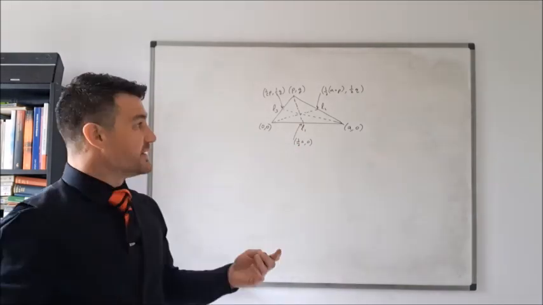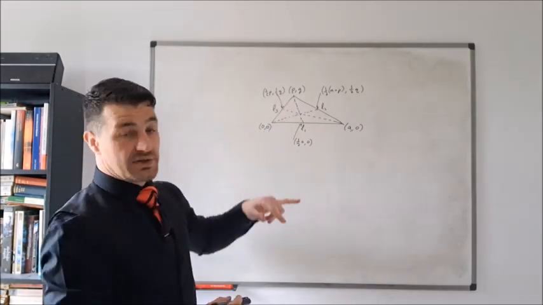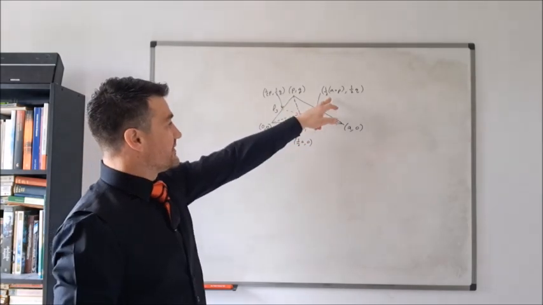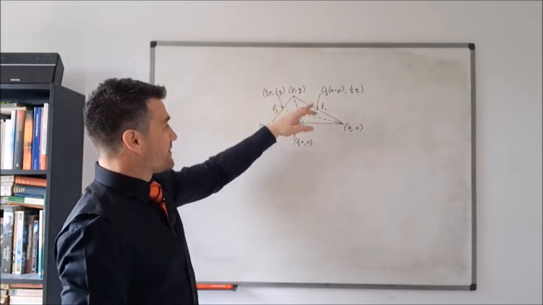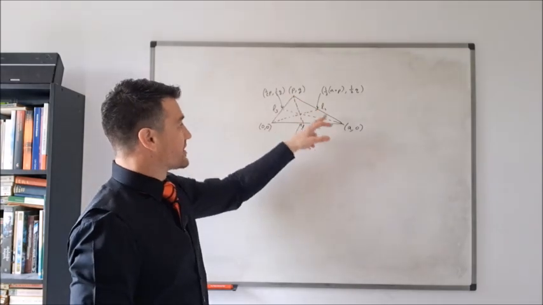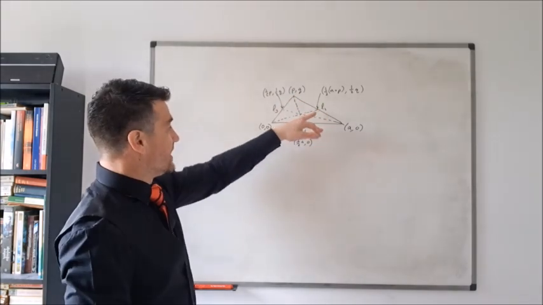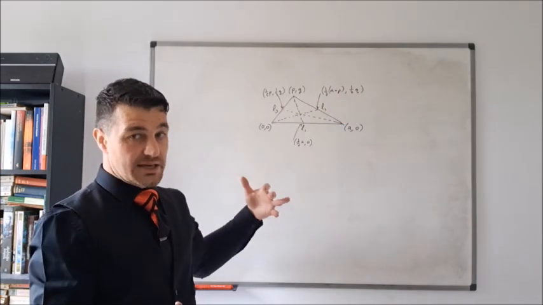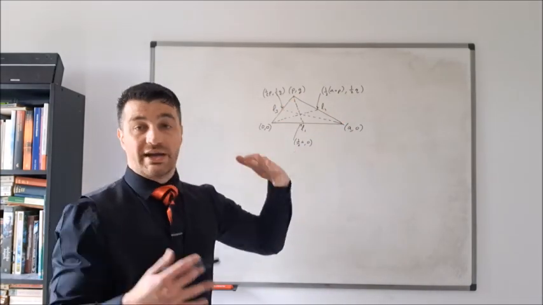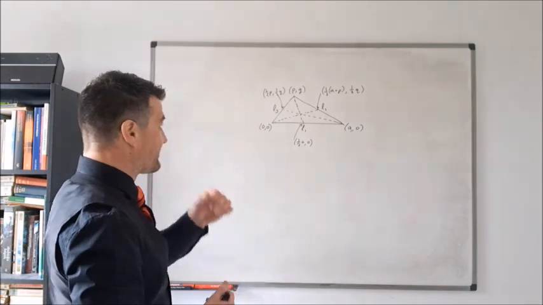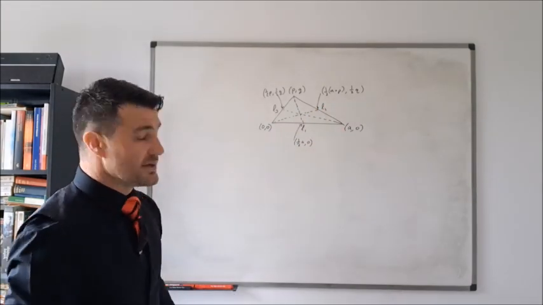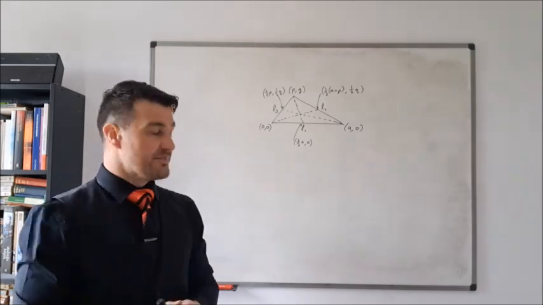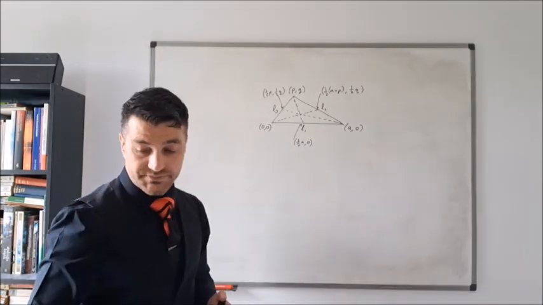If you want to find the coordinates of the midpoint of a line segment, the x coordinate of the midpoint is just the arithmetic mean of the x coordinates of the two endpoints, and the y coordinate is the arithmetic mean of the y coordinates of the endpoints. That's how I've got these here. Anybody that's done GCSE maths or A-level maths will know how to find the midpoint of a line segment.